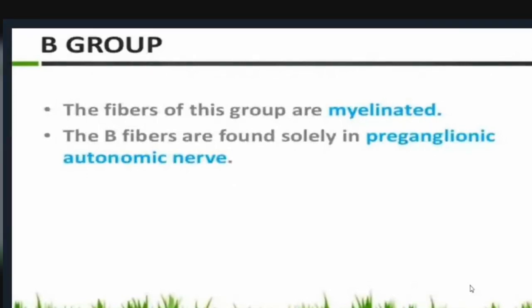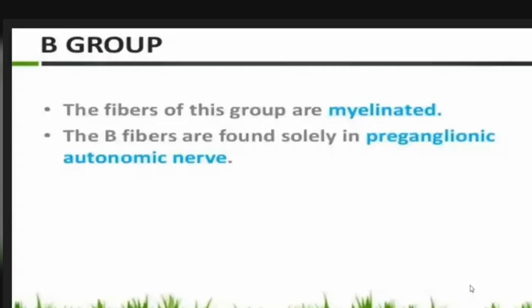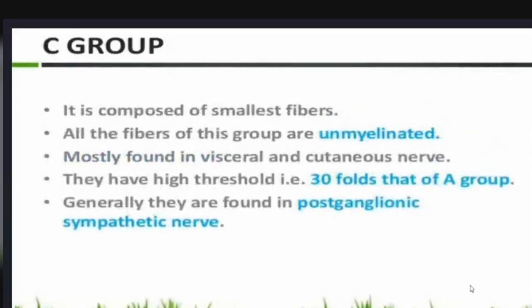B group. The fibers of this group are myelinated. They are found solely in preganglionic autonomic nerves. C group. It is composed of the smallest fibers. All of the fibers of this group are unmyelinated, mostly found in visceral and cutaneous nerves. They have a high threshold, that is 30 fold that of A group. Generally, they are found in postganglionic sympathetic nerves.